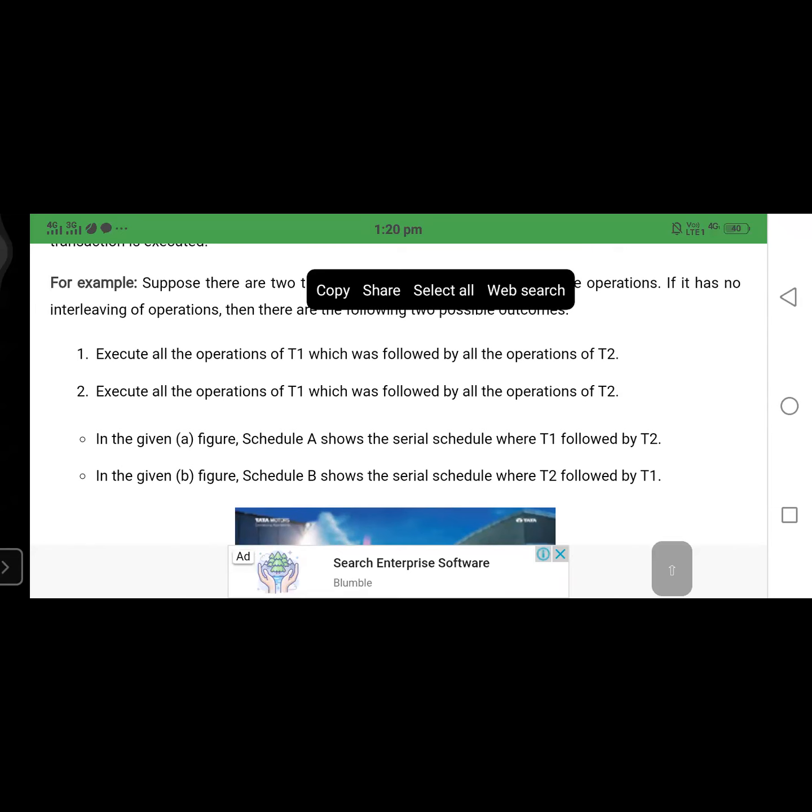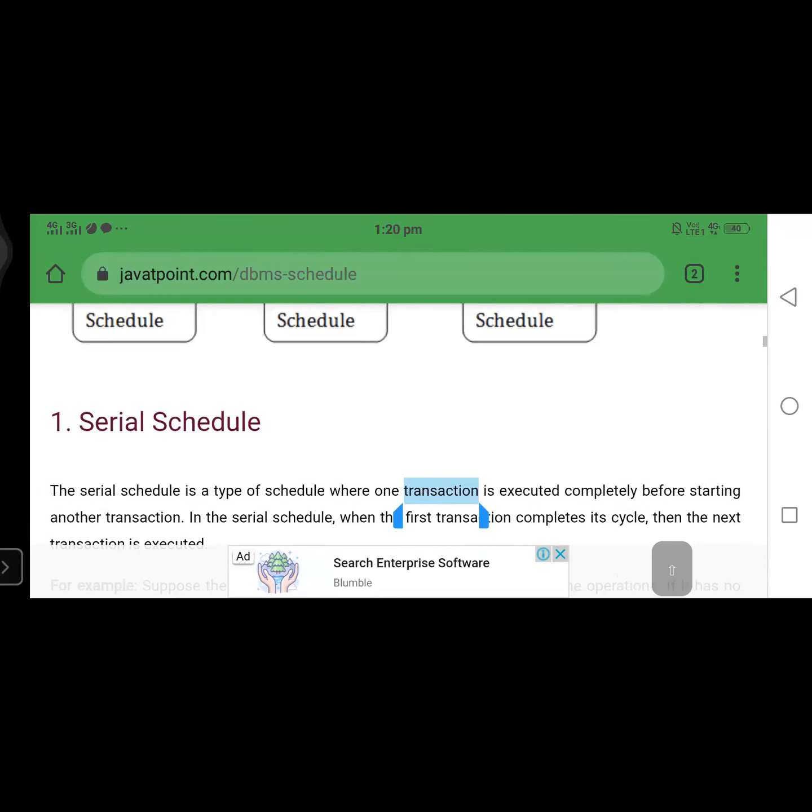In the given figure, schedule A shows the serial schedule T1 followed by T2. Schedule B shows the serial schedule T2 followed by T1.